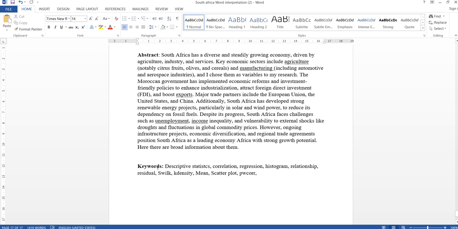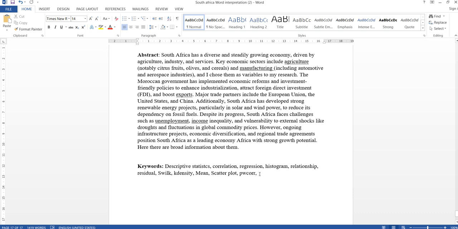So the keywords of this interpretation are descriptive statistics, correlation, regression, histogram, like the new words for you, collected from Stata: histogram, relationship, residual, swilk, chi density, mean, scatter plot, pwcorr.